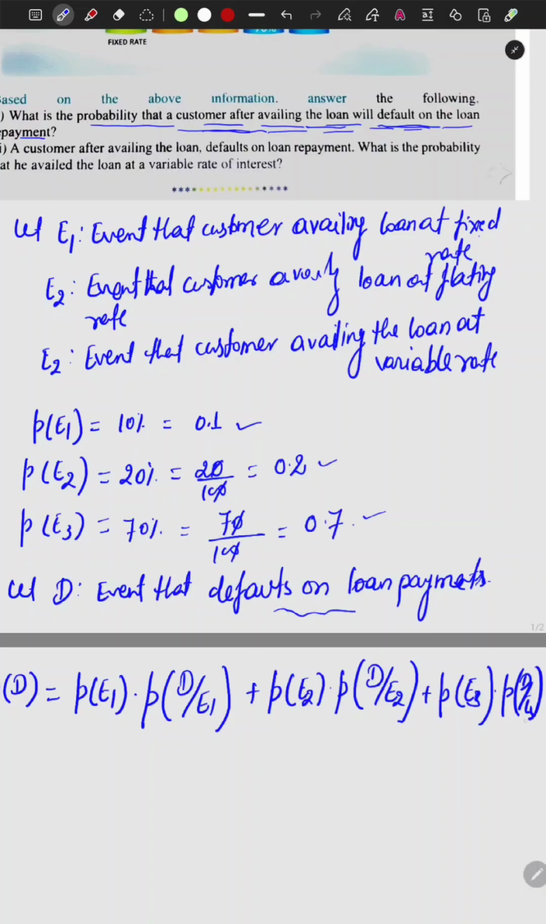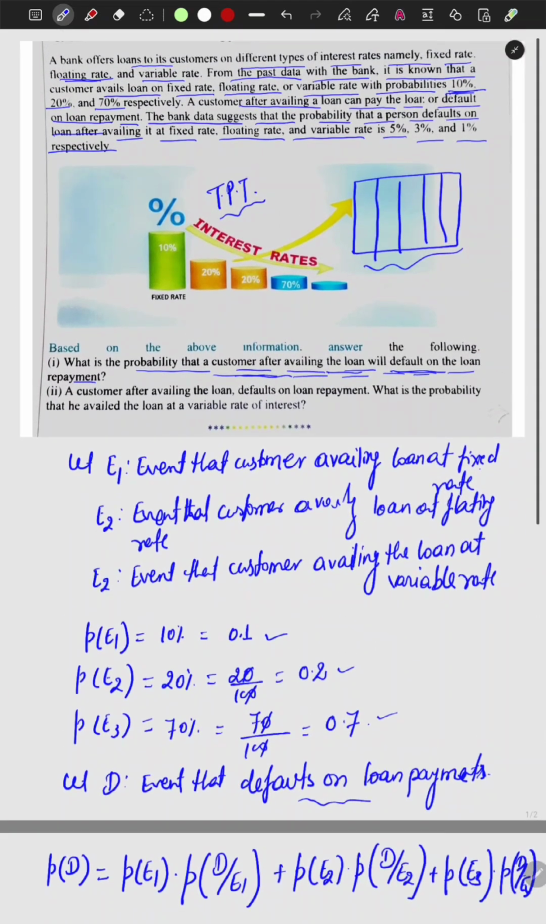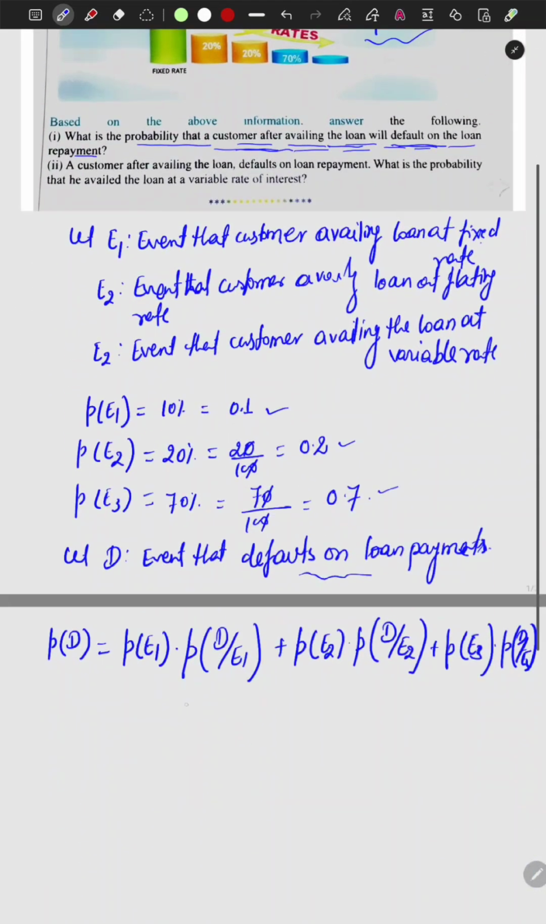E3 occurred. Probability of D given E3 occurred. Meaning, how is it happening? You can think of it this way: when a loan is going to default by fixed rate, first he will be choosing the fixed rate, and then it is going to default. So choosing the first rate, that probability is this one. Already we got it, 0.1.